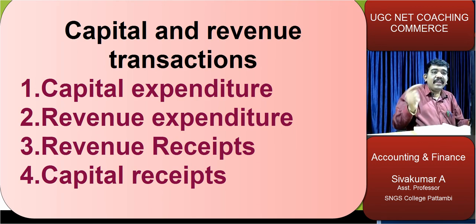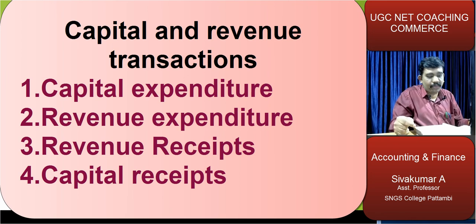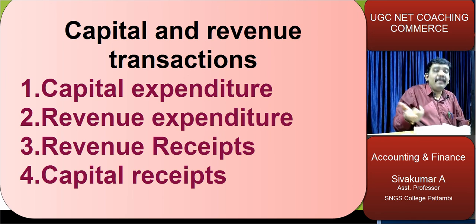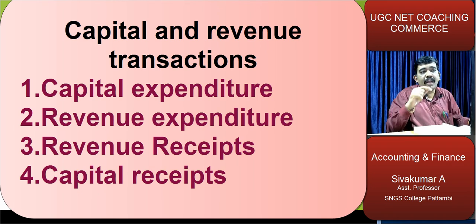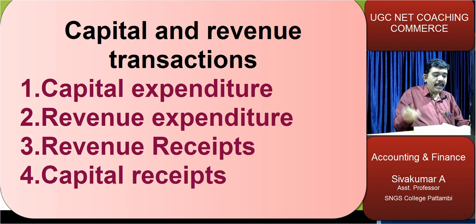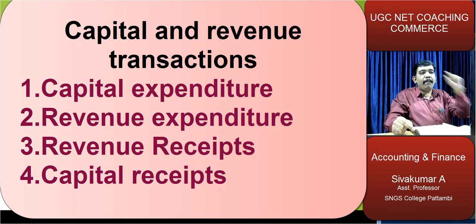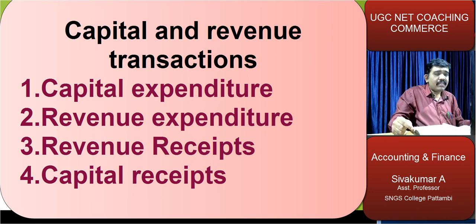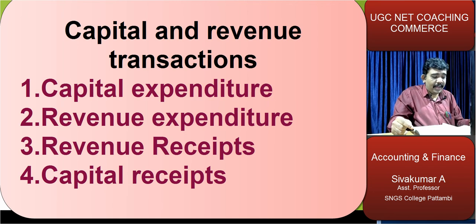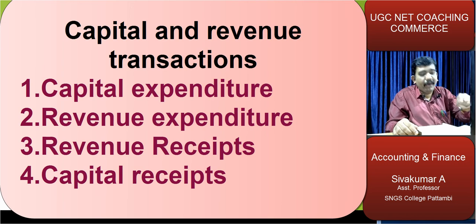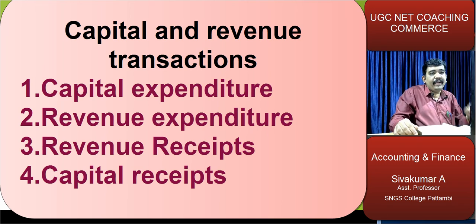Then liabilities. Liabilities is another important accounting concept. What is liability? Liability may be current liability and long-term liability. What is current liability? Current liabilities are those liabilities which become due and payable within a period of one year. That is known as current liability. What is fixed liability? Fixed liabilities are those liabilities which are payable after a long period.